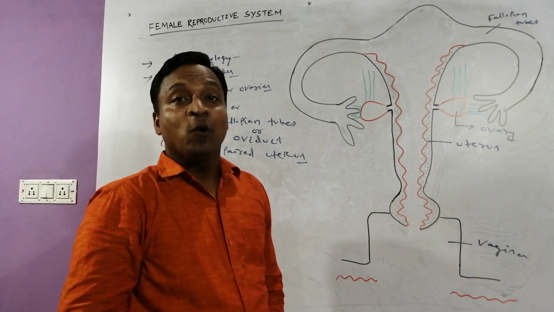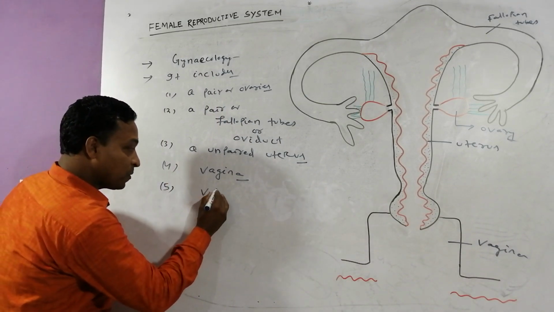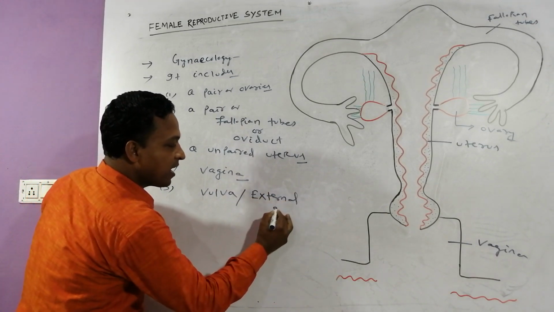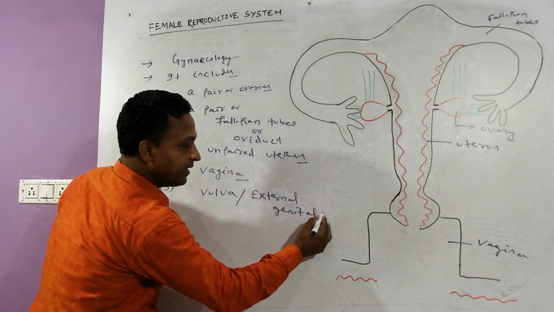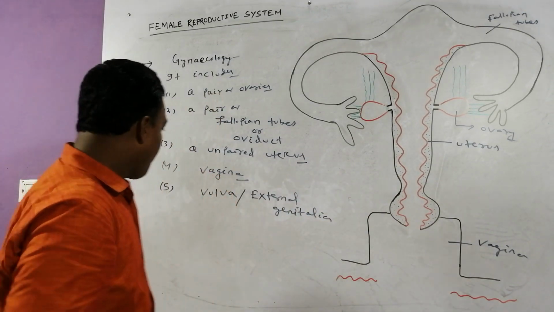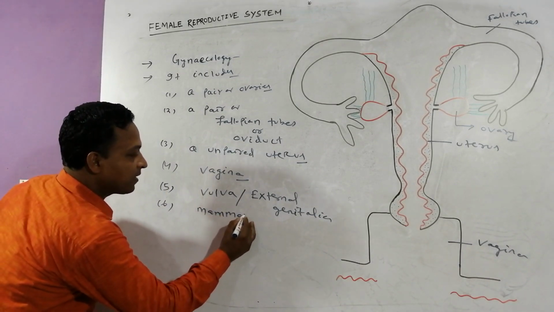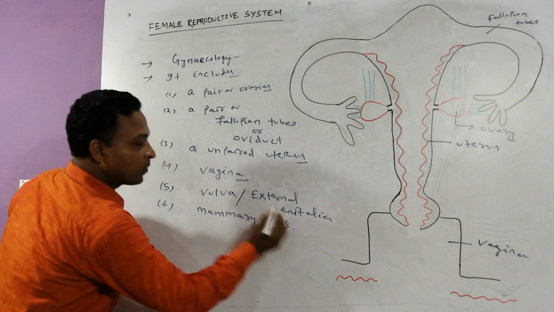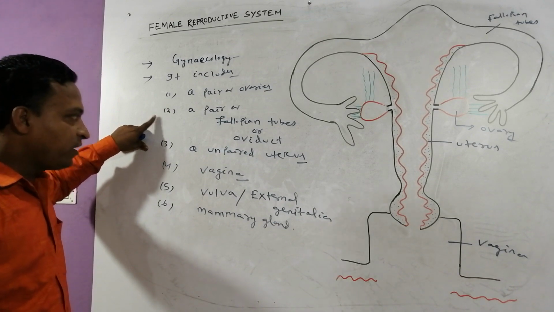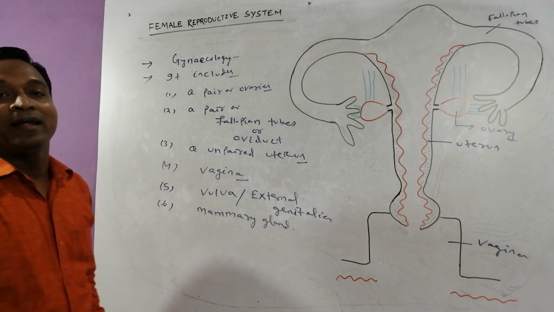Apart from that, it includes other structures also: the vulva, or external genitalia. Apart from that, it includes the mammary glands. So the female reproductive system includes a pair of ovaries, a pair of fallopian tubes, an unpaired uterus, vagina, vulva, and mammary glands.